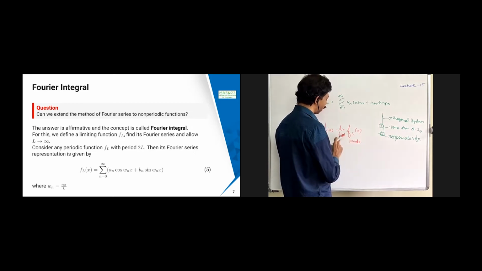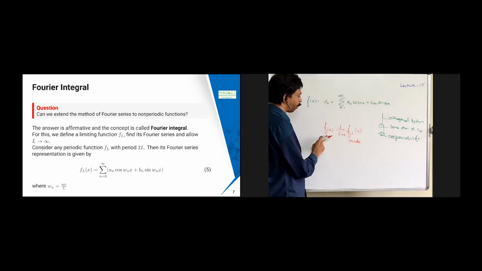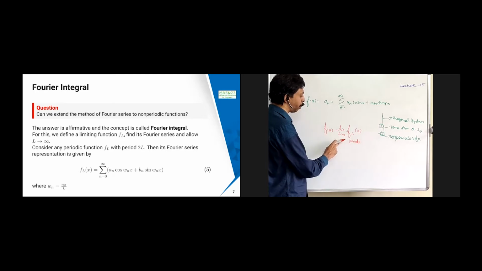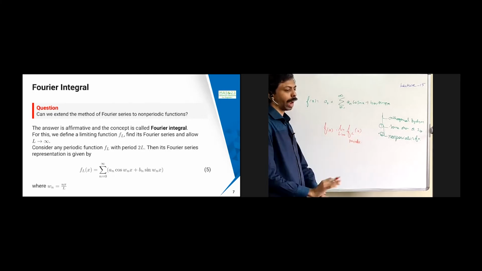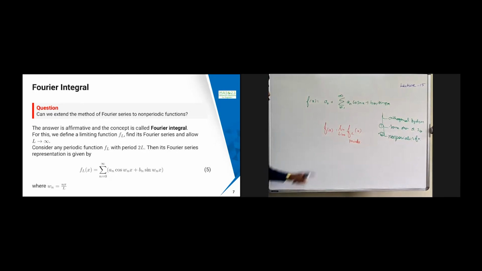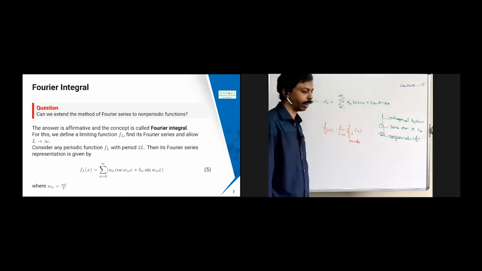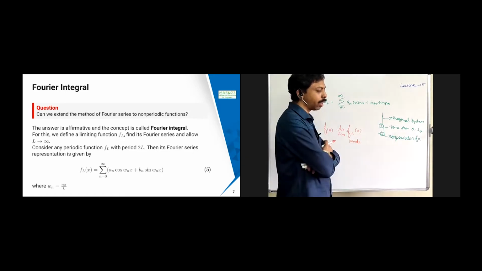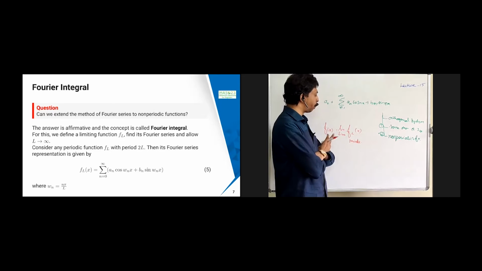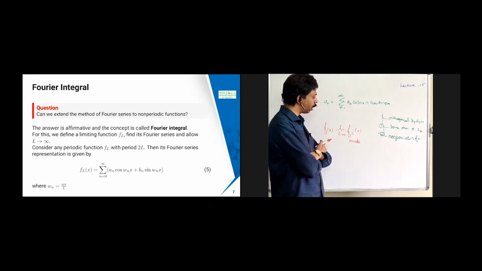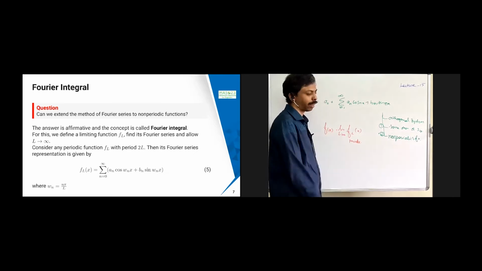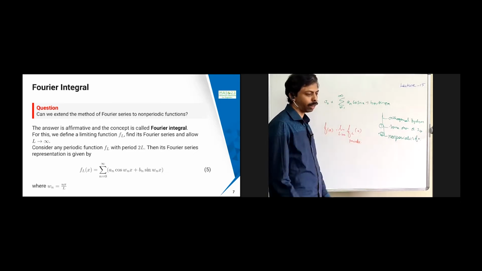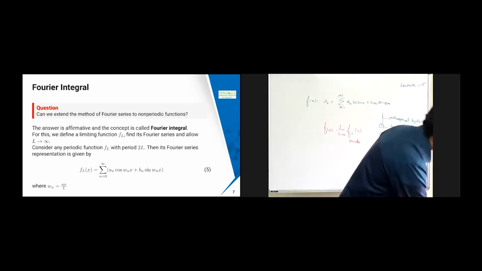So I am going to construct my f(x) to satisfy this: f(x) equals the limit as L tends to infinity of f_L(x). In that case, you can extend this idea. That is the basic idea behind this Fourier integral. We are going to define a periodic function with period 2L, then allow L to tend to infinity, and that is going to give me the answer f(x). If that happens, then affirmatively you can get the answer. That's what we are going to do.